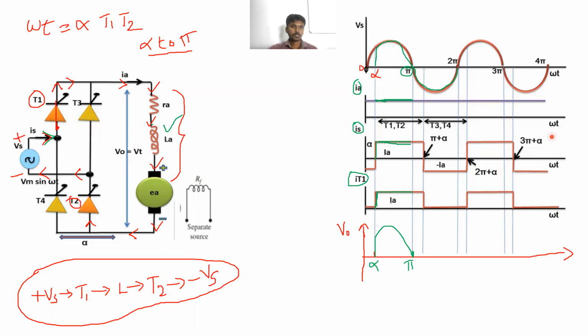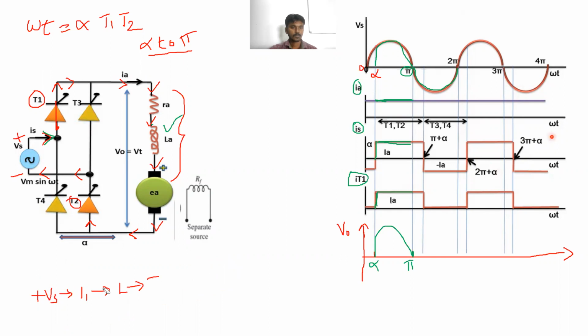So when the supply voltage goes to negative, this energy will be released. Clear? So how will this energy be released? Okay, this energy will be released through this circuit. In which direction? Just wait.